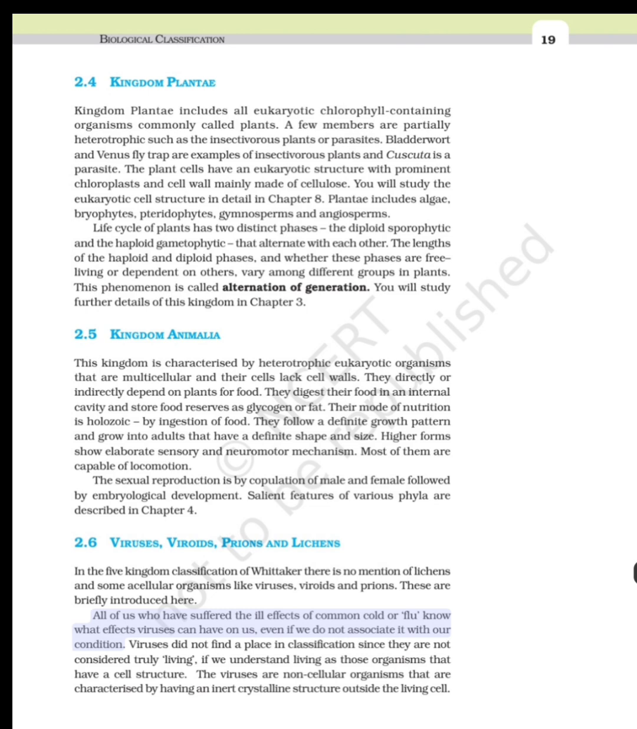All of us who have suffered the ill effects of common cold or flu know what effects viruses can have on us, even if we do not associate it with our condition. Viruses did not find a place in classification since they are not considered truly living, if we understand living as those organisms that have a cell structure. The viruses are non-cellular organisms that are characterized by having an inert crystalline structure outside the living cell.